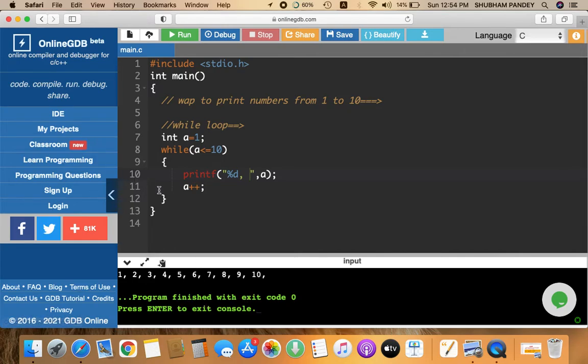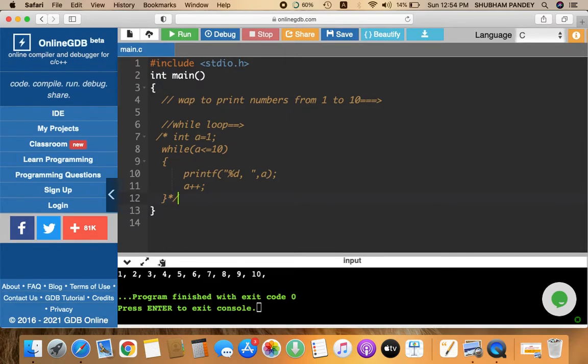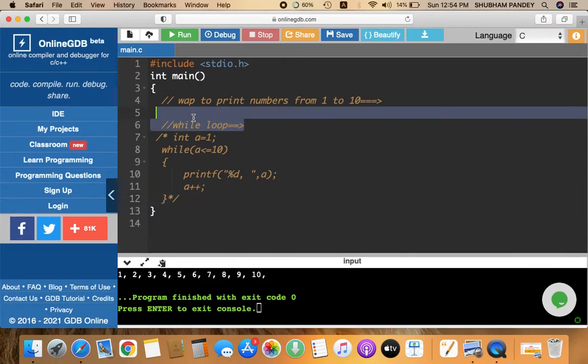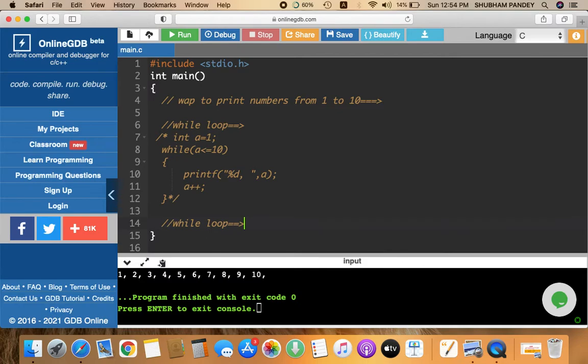Okay, now implement this same code using the do while loop. Now comment it out. So this is a multi-line comment. I hope you understood. Okay, now see here, the same statement we are going to print using the do while loop. So right here, do while loop. Okay, now see here what we have to do.